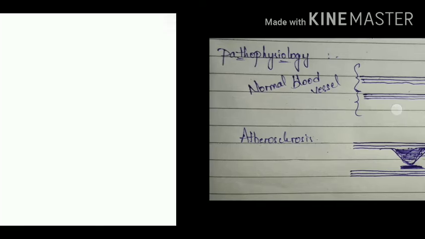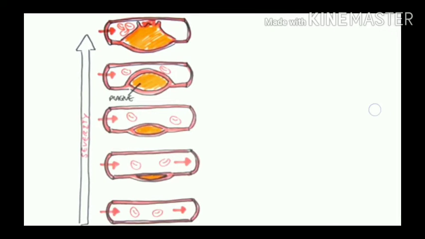If we see here, this is the normal blood vessel, and here it starts a little bit of plaque formation. Here the plaque keeps on increasing in size, and as it increases more and more, there will be a decreased amount of blood supply because the space will be decreased.